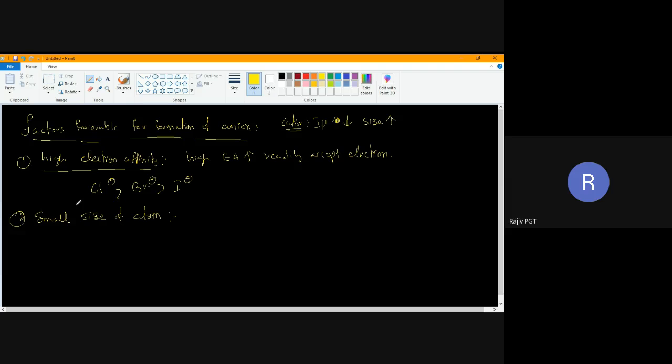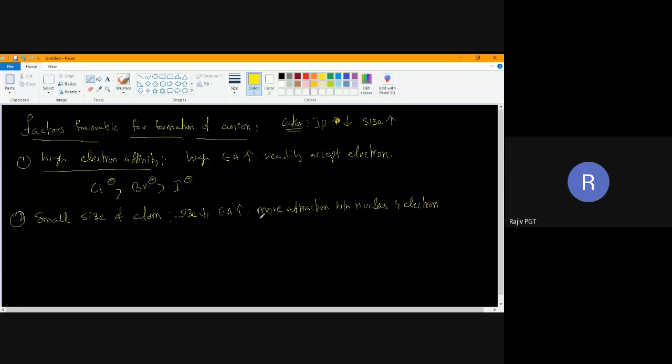Now when I come to anion, which factor am I going to see? Electron affinity. Electron affinity should be high. When will electron affinity be high? If size is small, electron affinity values will be high. When electron affinity is more, it means there is more attraction between nucleus and electron.